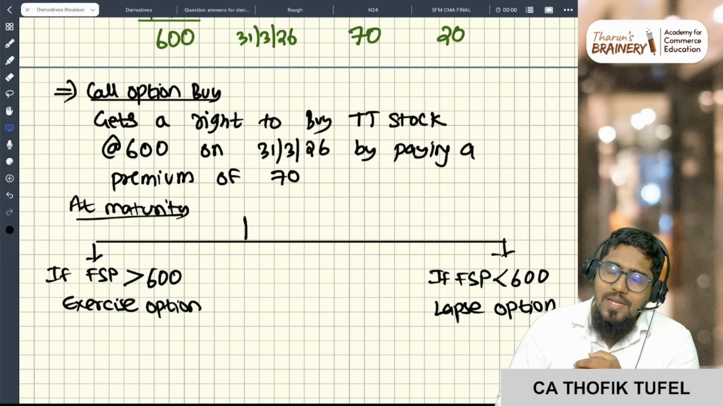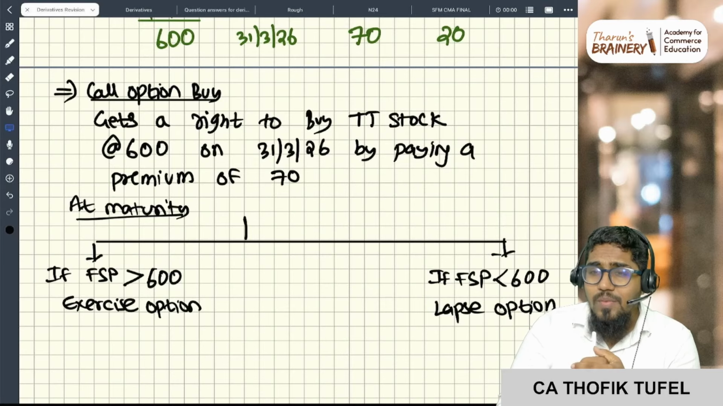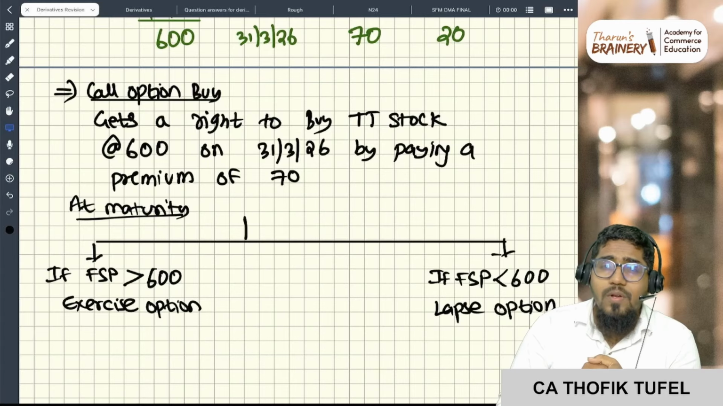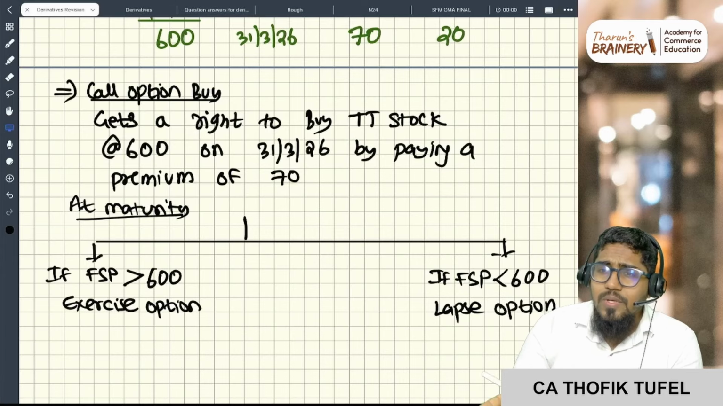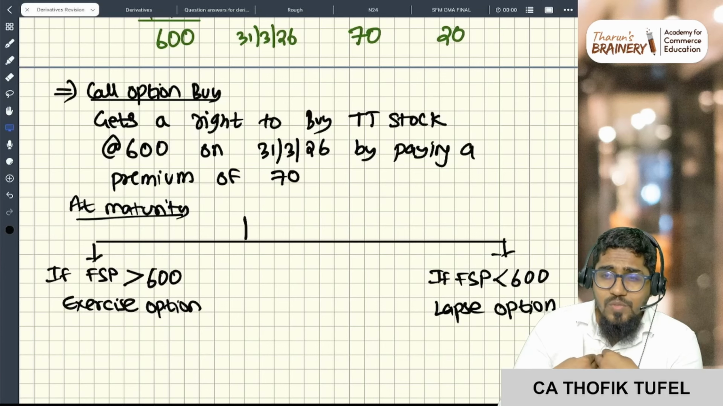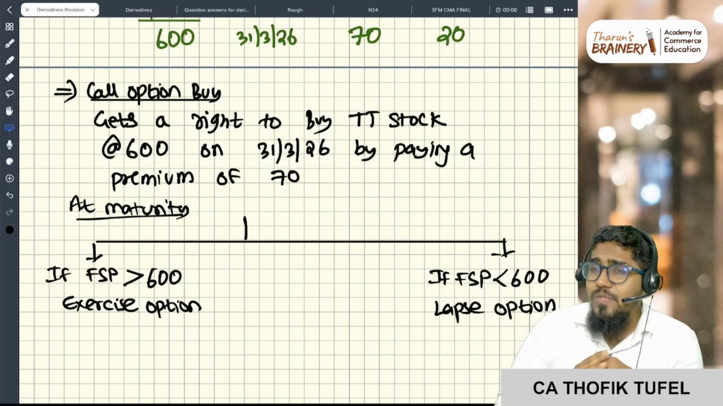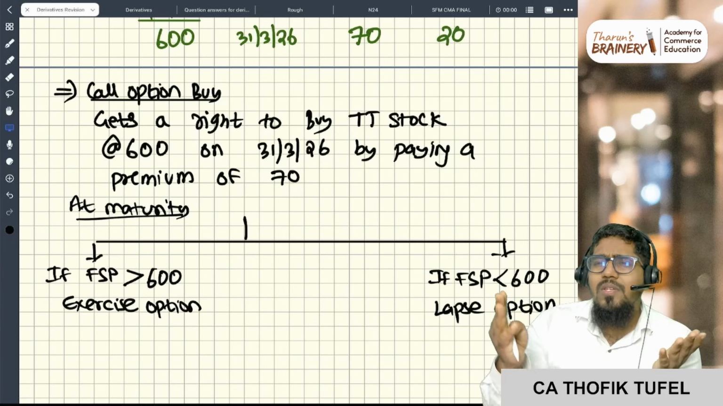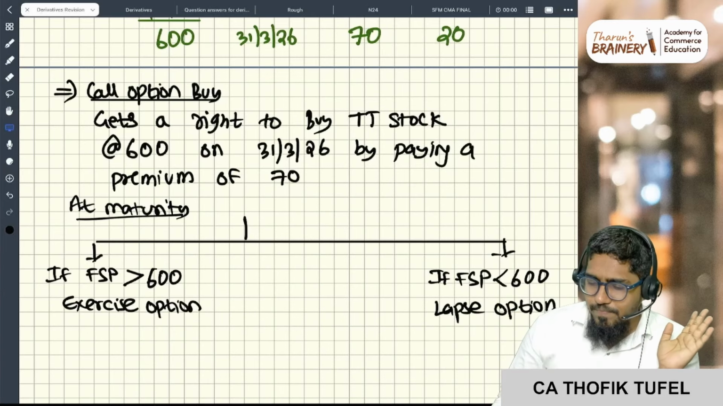Now, what if I slept, I woke up, and after 3 months, the price is 500 rupees. I have the right to buy at 600 rupees, correct? But the market itself is 500 rupees. I will say no, I don't want to exercise the right. He will also say okay, fine, because it is not his option. It is my option, right? The person who is purchasing has the option. So I will lapse the option. So think logically, things will be very simple.